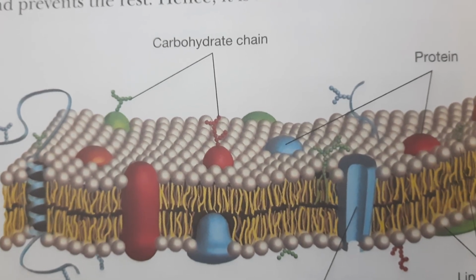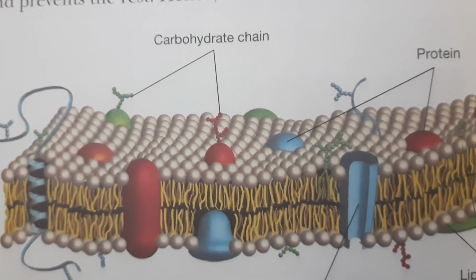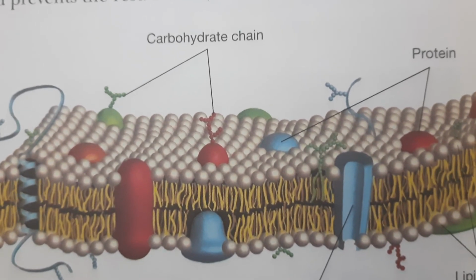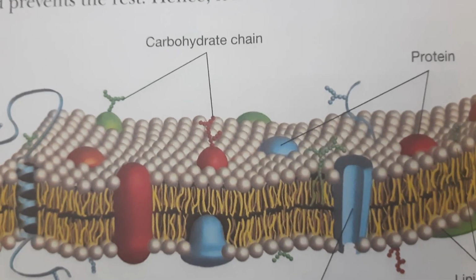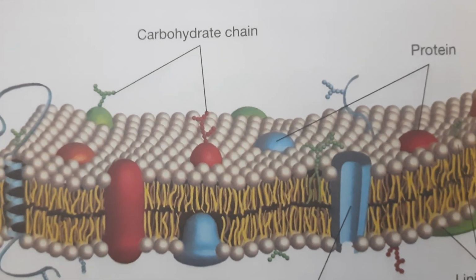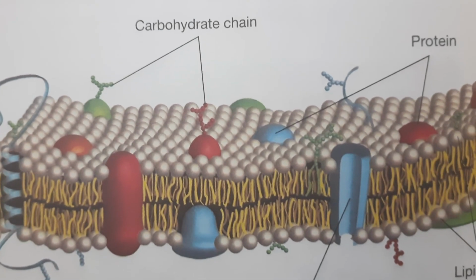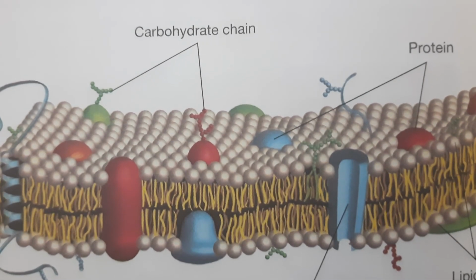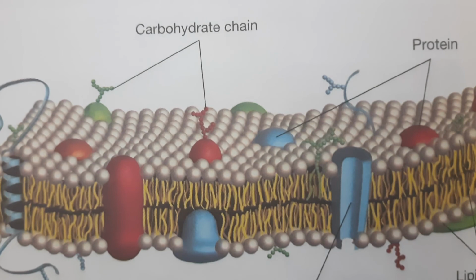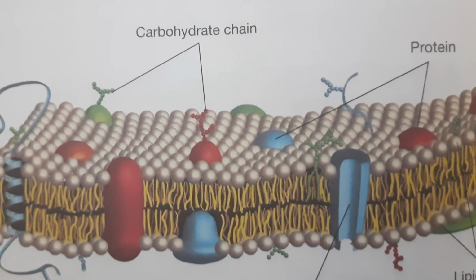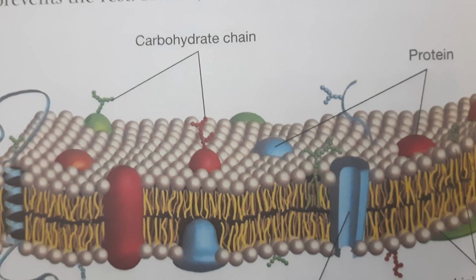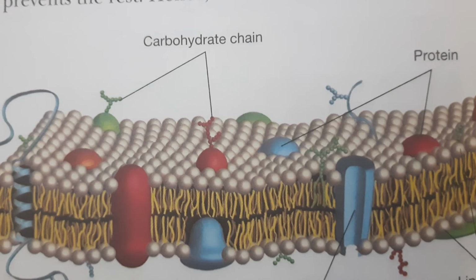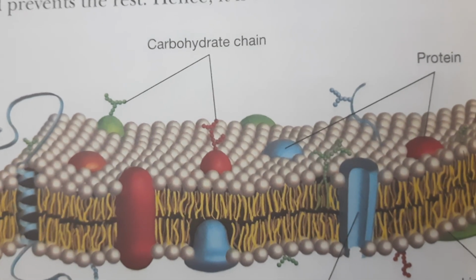Like our white blood cells, which fight against the harmful germs that enter our body, engulf them and kill them, similarly the plasma membrane engulfs and protects us. This engulfing of food materials is called endocytosis. So this entire process is called endocytosis. This is the nutrition method of amoeba, a unicellular organism. So this is about the plasma membrane.